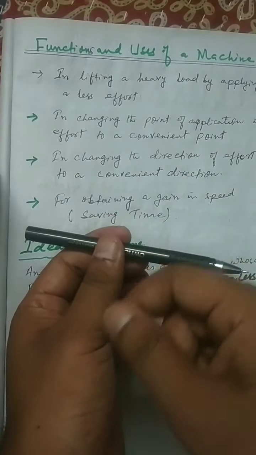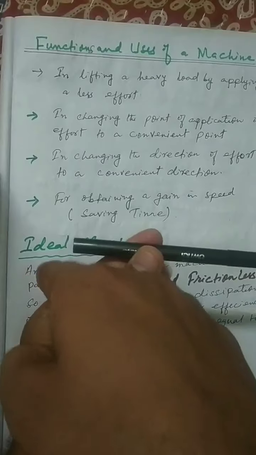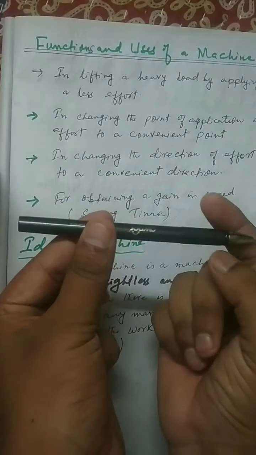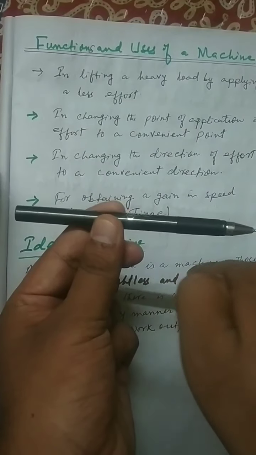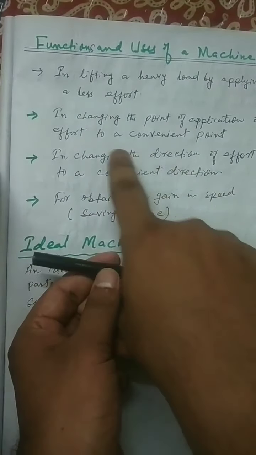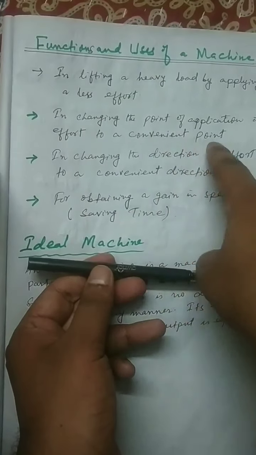When we are drawing water from a well, we are applying a force in an upward direction. But when we use a pulley, the rope and the bucket, that is the load, are in that direction, so we apply a force towards gravity. So this is the changing of the point of application of effort to a convenient point.